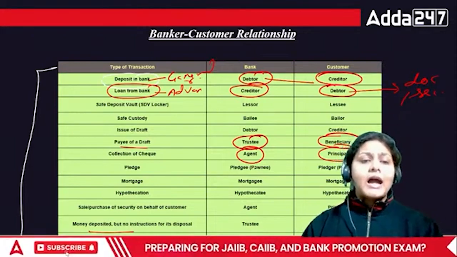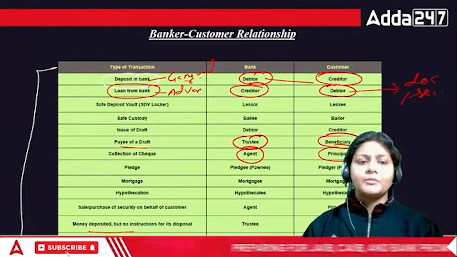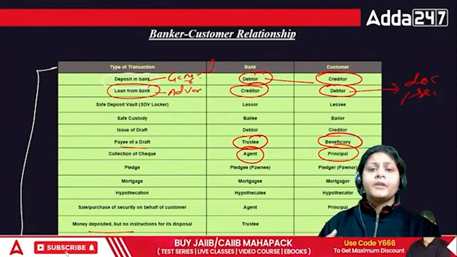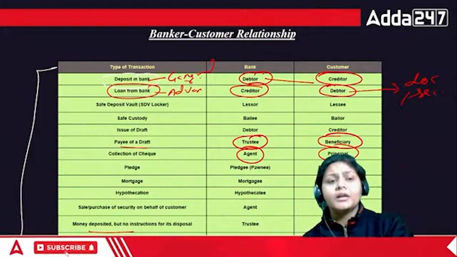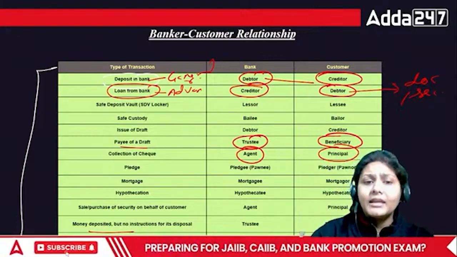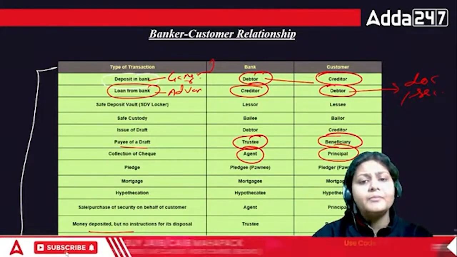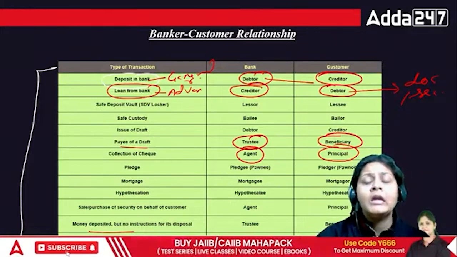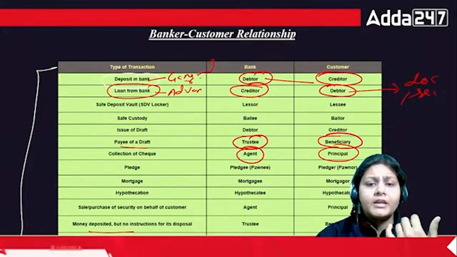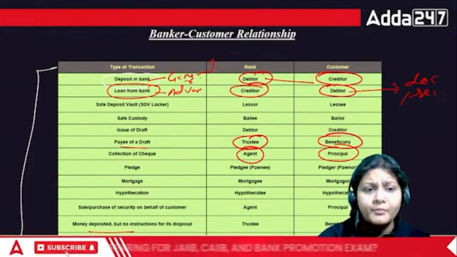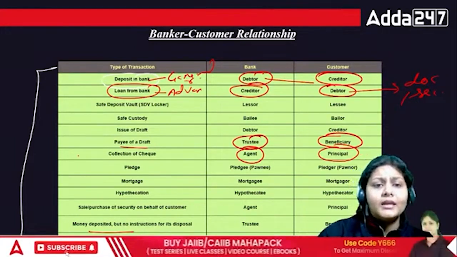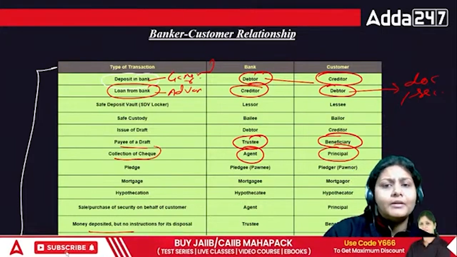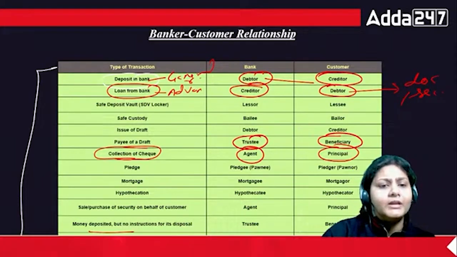So I am the customer and I am the principal, but on behalf of me, that is on behalf of the customer, the bank is actually carrying out my payment. That means they are collecting the check for me. They are paying the bill on behalf of me, so they are acting as an agent for me, in the case of collection or in the case of any payment of bills.